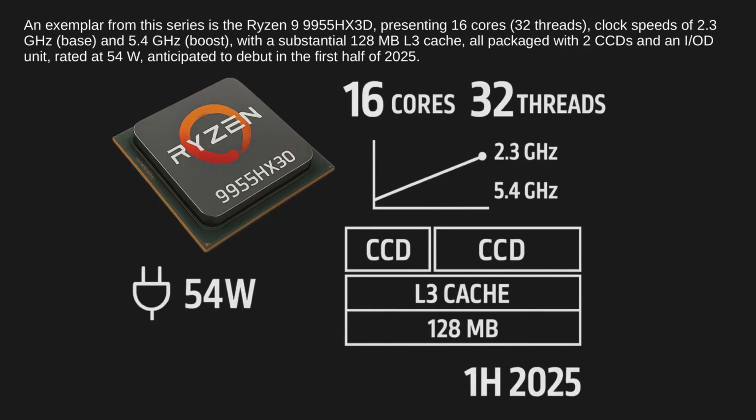An example from this series is the Ryzen 9 9955HX3D. It features 16 cores and 32 threads. The base clock speed is 2.3 GHz, and the boost clock speed is 5.4 GHz. It has a large L3 cache of 128 megabytes. The processor is packaged with 2 CCDs and an IOD unit. It has a power rating of 54 watts. This processor is expected to be released in the first half of the year 2025.